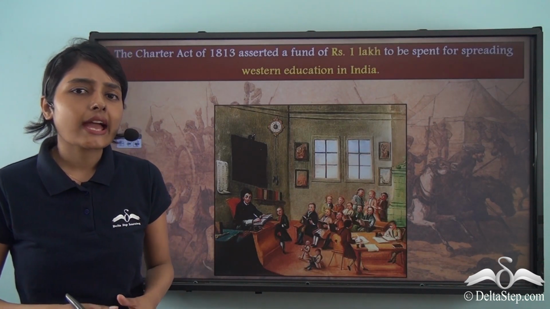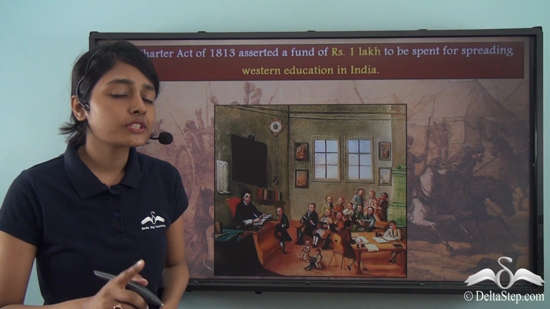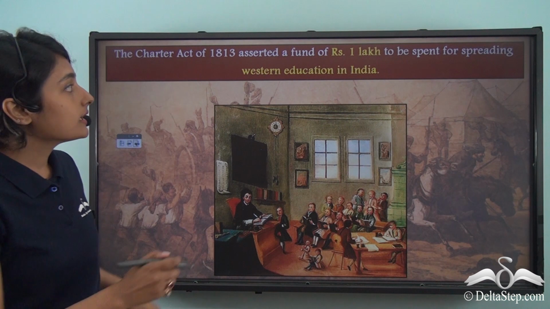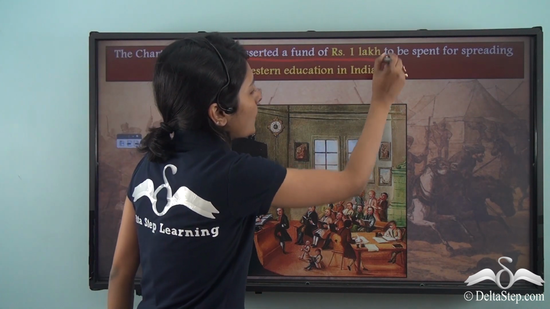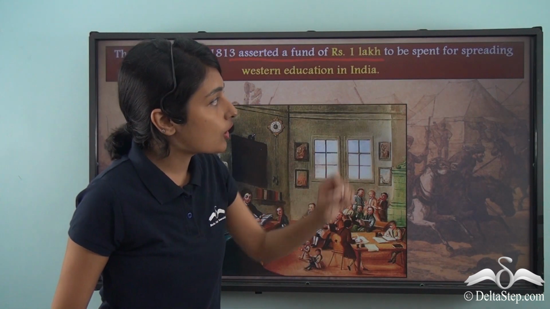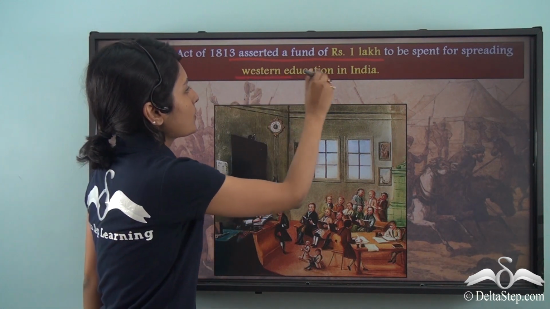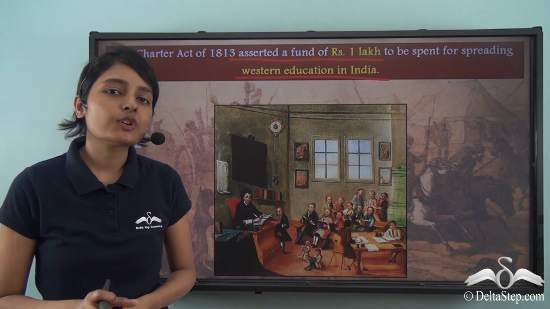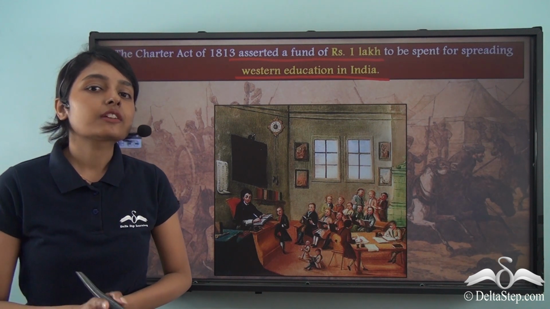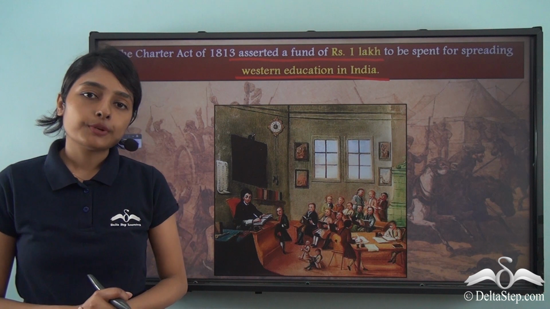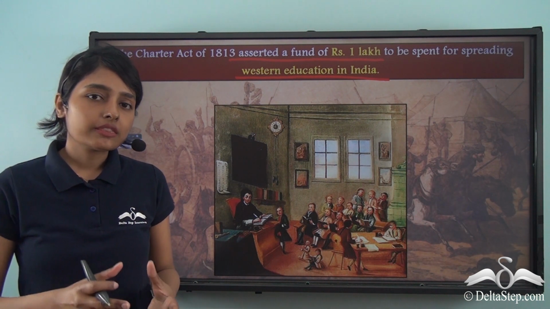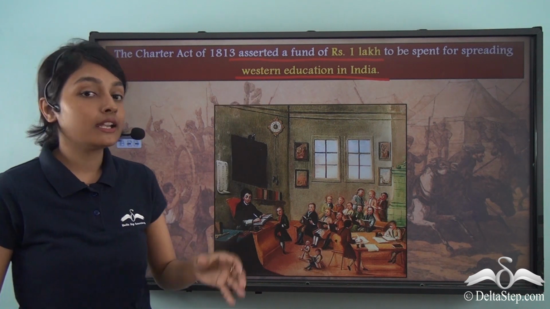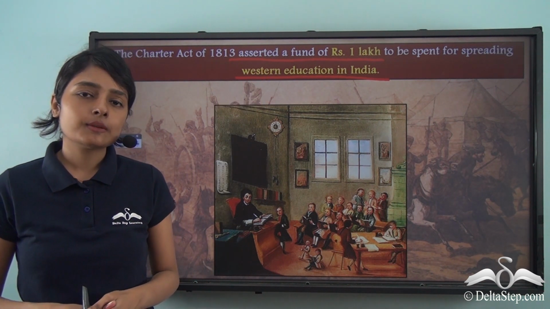Now the Charter Act also did another very important thing for the company officials. That was to assert a fund of 1 lakh to be spent on the spread of Western education in India. Western education was also a very strategic tool used by the company officials, because with the promotion of English language and English education, they wanted to spread Western education among the Indian masses.